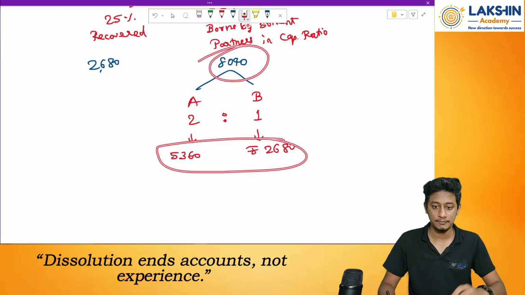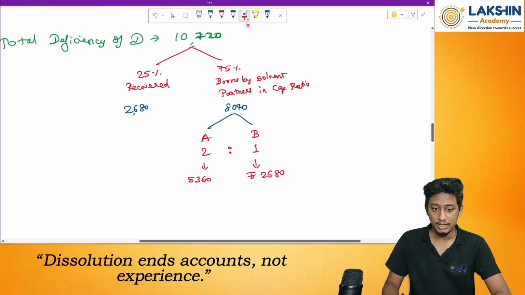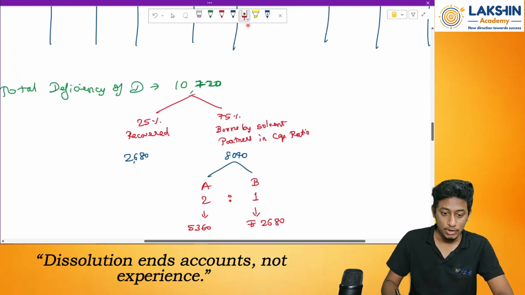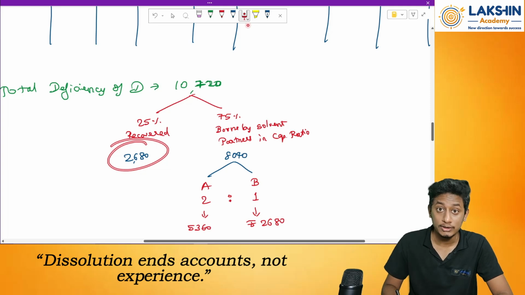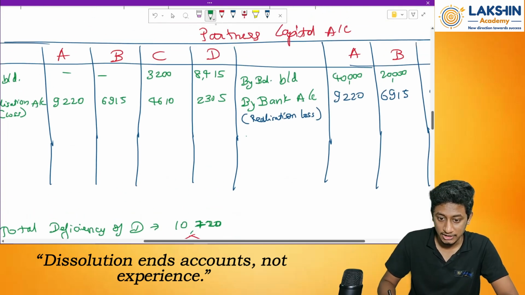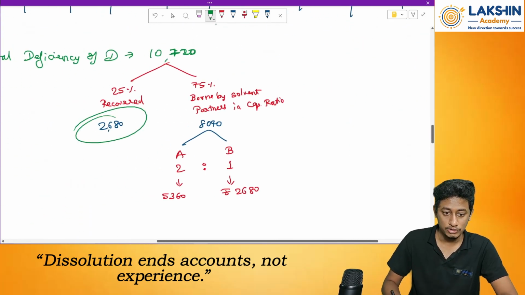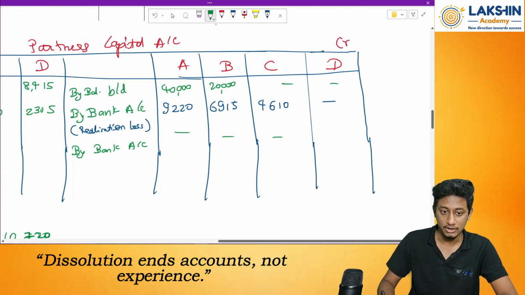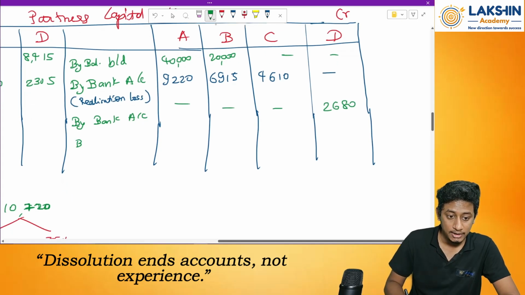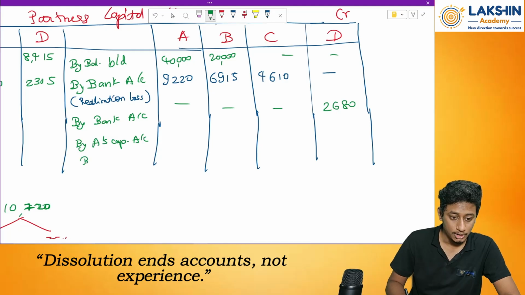Done? Okay. Now let's pass the entries in the ledger. First of all, he was able to bring this amount through cash. How much was he supposed to bring? 2680. So on the credit side, 2680 was brought in by D. The remaining amount was borne by A's capital account and B's capital account.